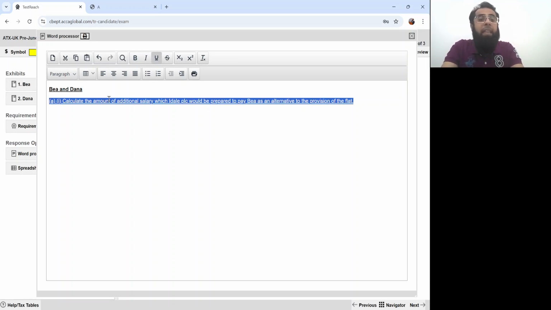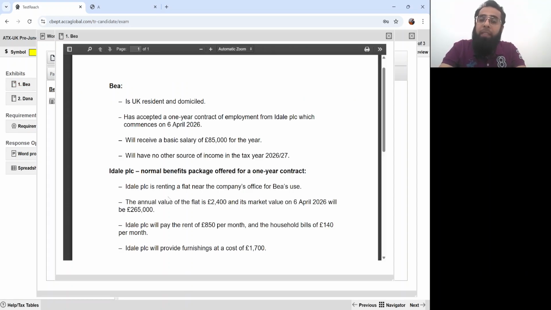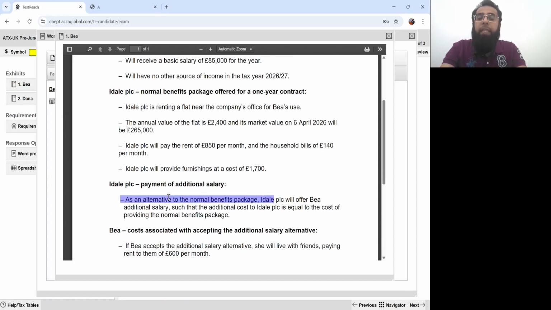Now, calculate the amount of additional salary which Ideal PLC would be prepared to pay B as an alternative of the provision of the flat. See, Ideal PLC said that they can pay additional salary to B such that their total cost remains the same in both of the situations.